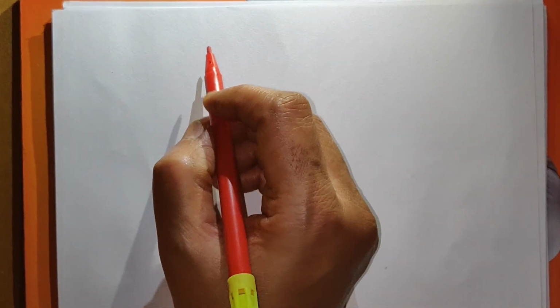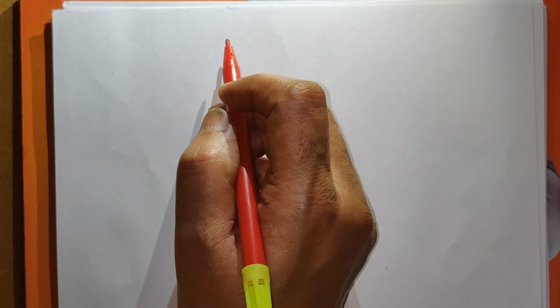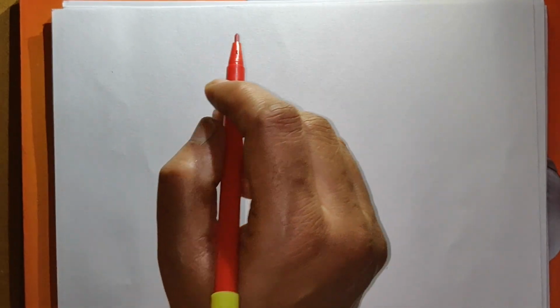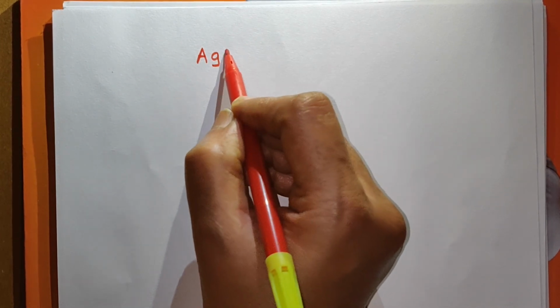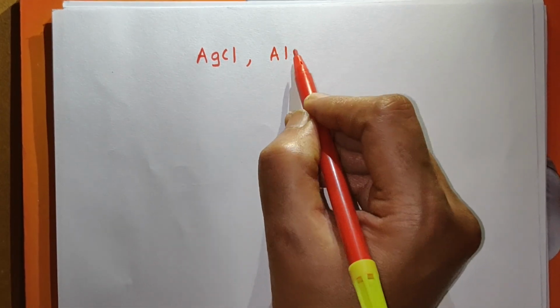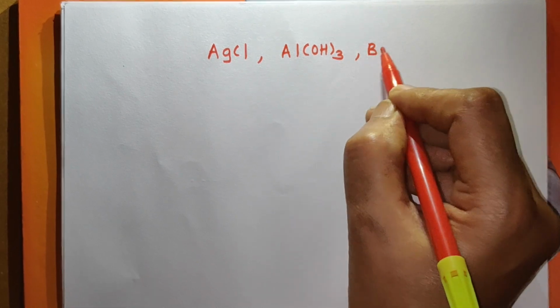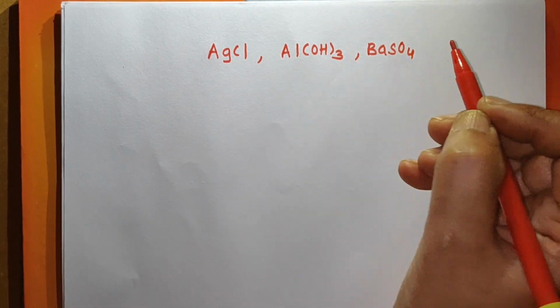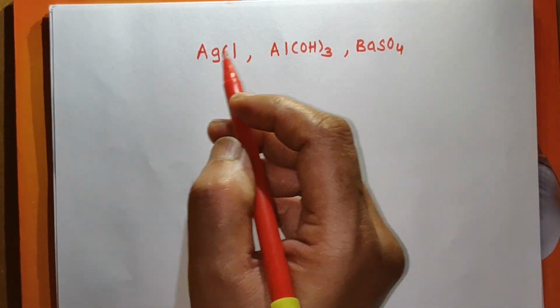From the value of solubility product, now you can compare which salt or which substance is more soluble and which substance is less soluble. For example, suppose we have AgCl, Al(OH)3, BaSO4. These are sparingly soluble salts. Suppose the temperature is constant, because KSP is constant at constant temperature.